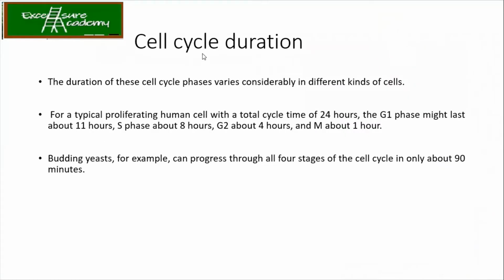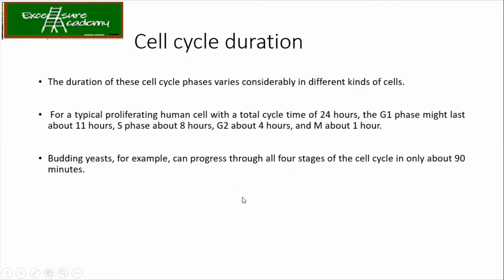So the duration, like how each phase of the cell cycle is divided. Out of 24 hours, G1 might take around 11 hours, S is around 8, G2 is 4, and M is about 1 hour. Now, for example, in the case of budding yeast, it can progress through all 4 stages of the cell cycle in only about 90 minutes.